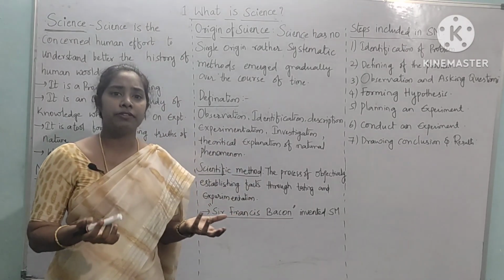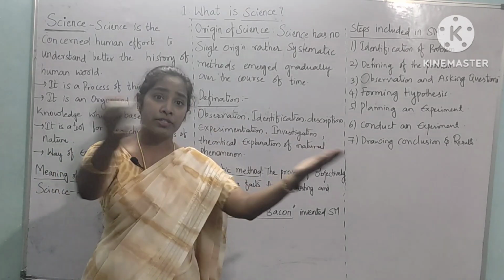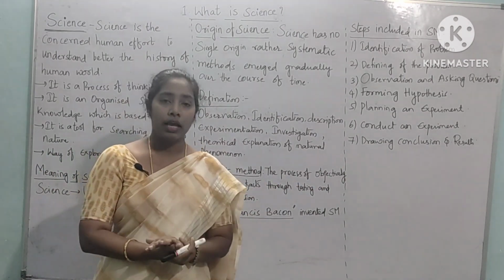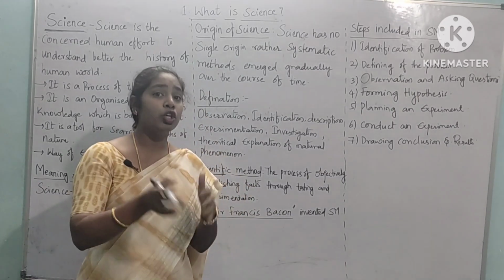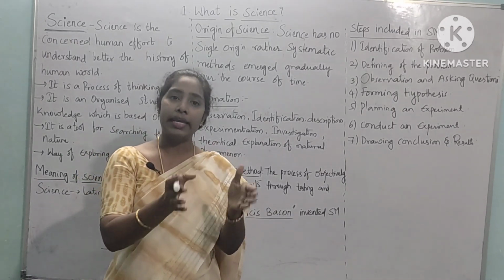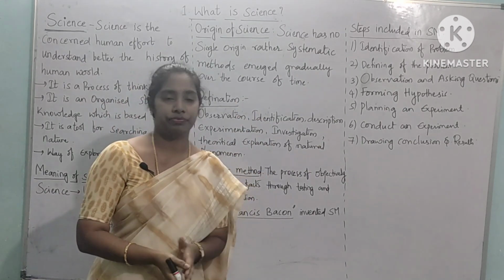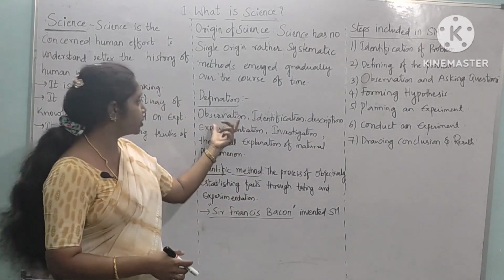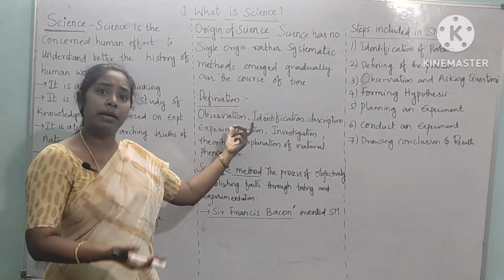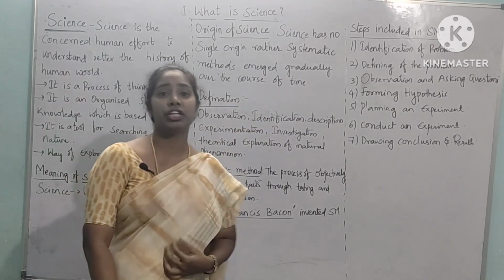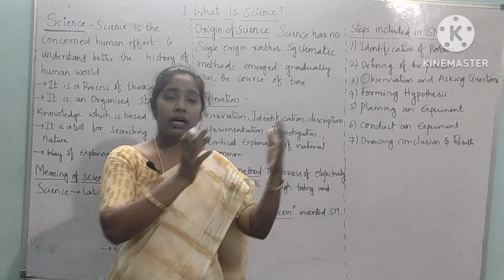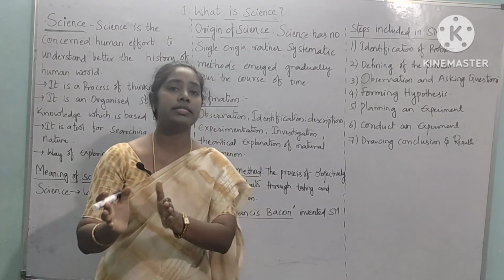Observation. What is the meaning of observation? Observation is nothing but observing the world through your senses, right? By observing, you will come to know some ideas about nature. So science is nothing but observation. Next, identification. You will identify whether it is an animal or a plant.